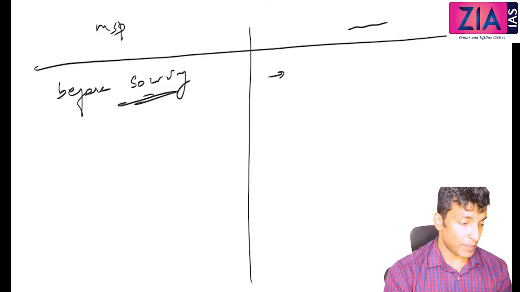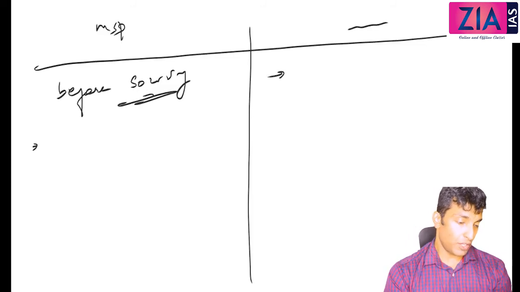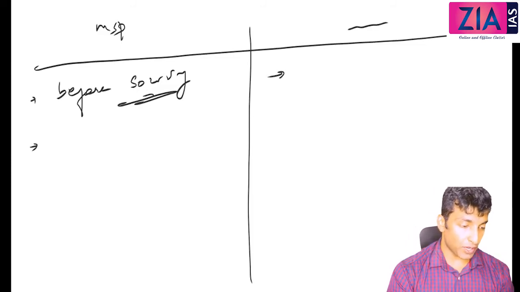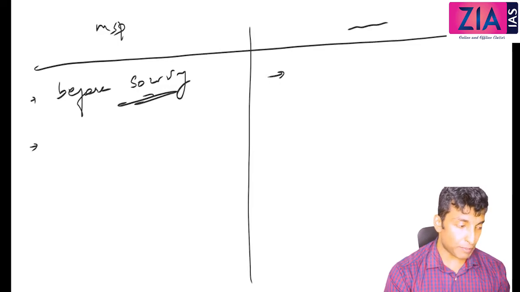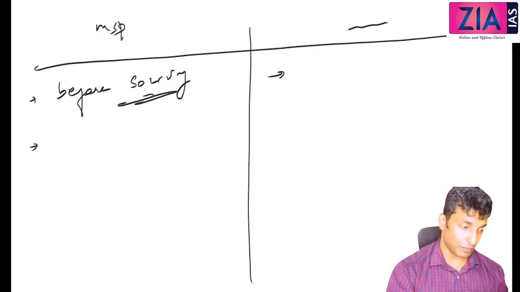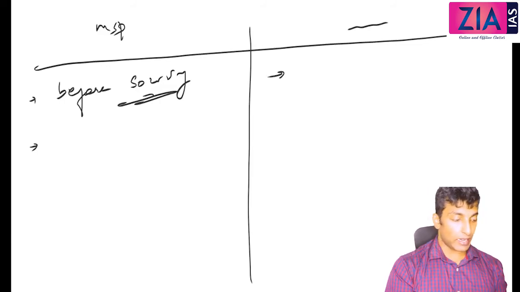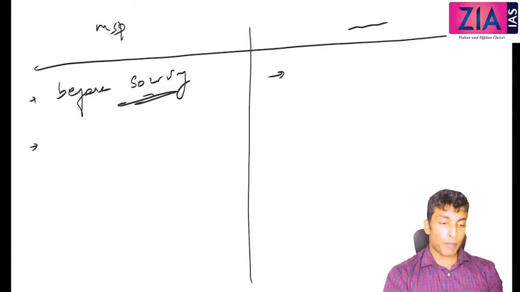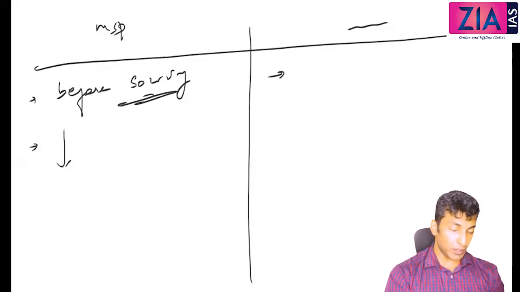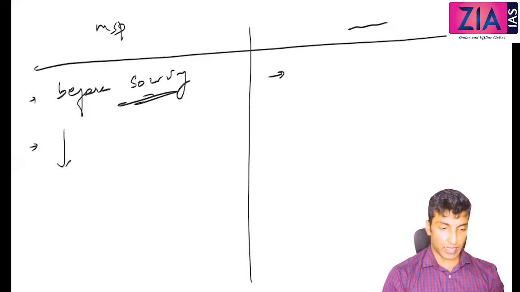Okay, now MSP, you can write it seeks to protect interest of farmers, especially in case of bumper production. When bumper production is there, what will happen? The price will fall drastically, right? So during the time of bumper production, to protect the farmer, we have seen that in diagrams before, right?